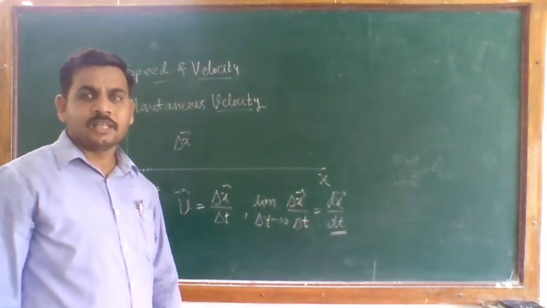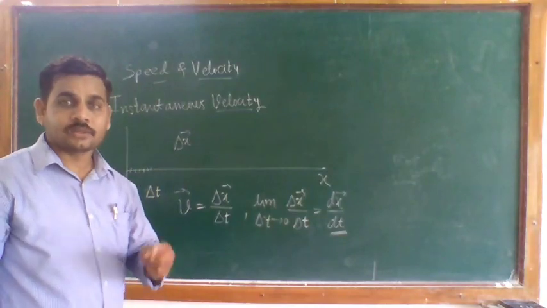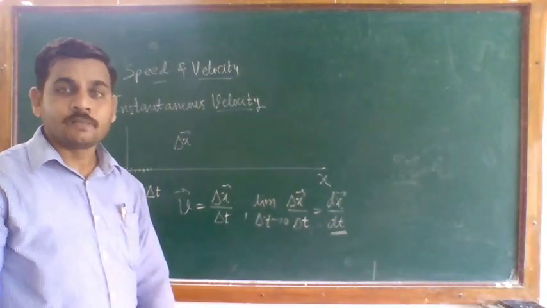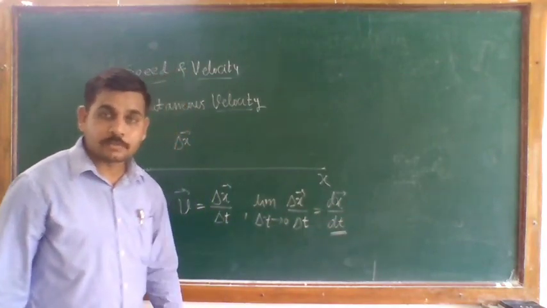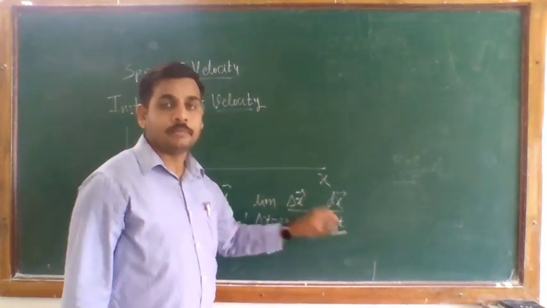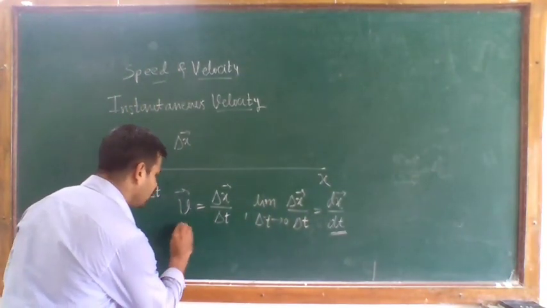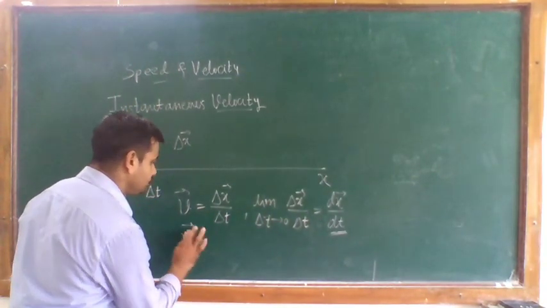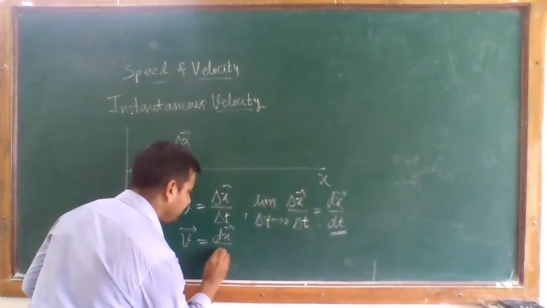Derivative basically gives the change in a quantity: how does any quantity change, is it very slow or very fast? So this is the rate of change of displacement over a time interval. Your instantaneous velocity is equal to dx by dt.